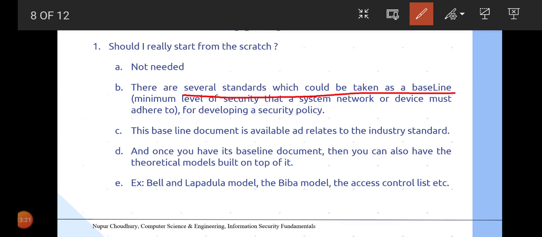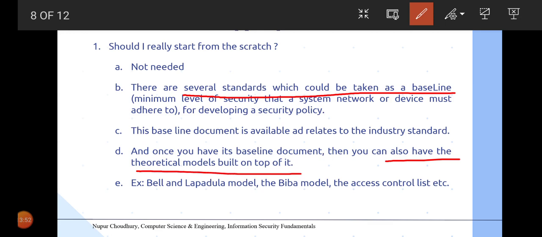So we can make use of this baseline, and this baseline document is already available to all the enterprises, and it relates to the industry standards. So this baseline document already has the minimum level of security introduced in the industry standard. We can just use this baseline document and have the theoretical models built on top of it.